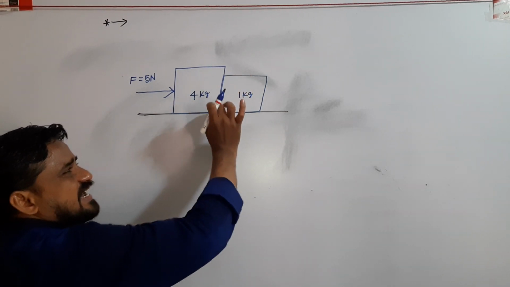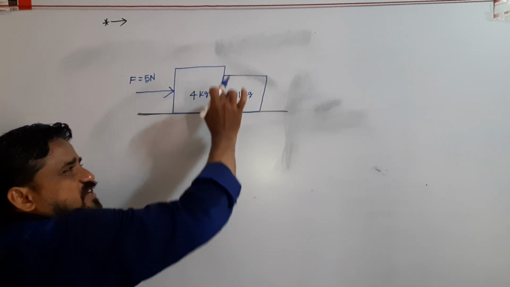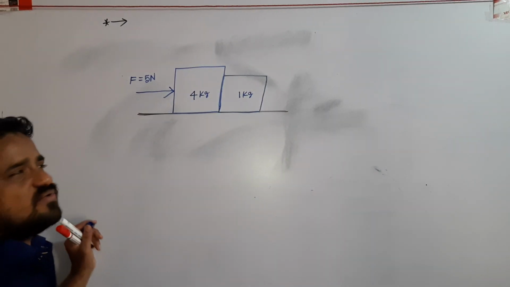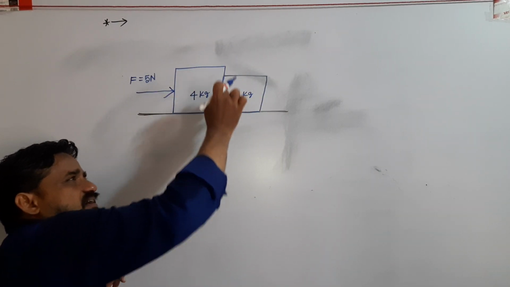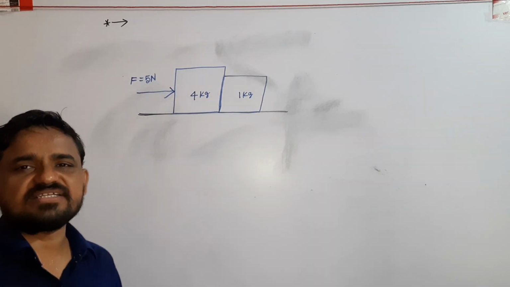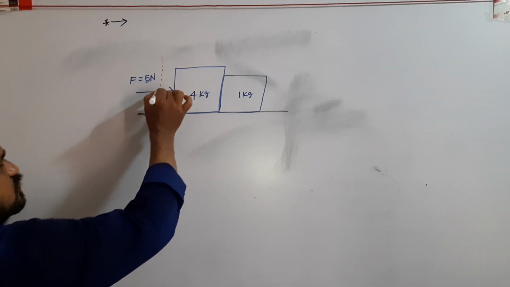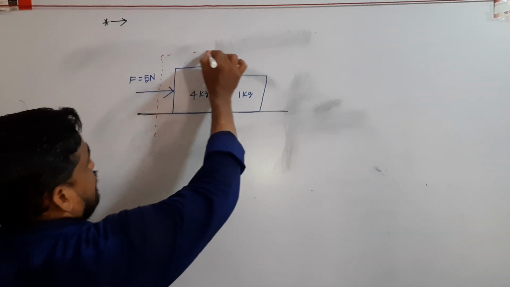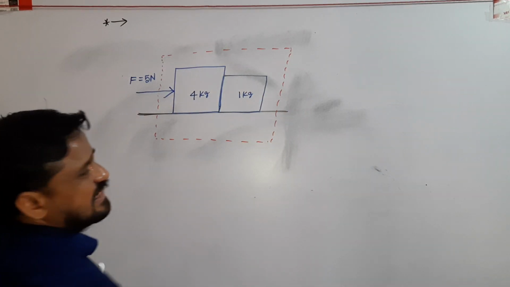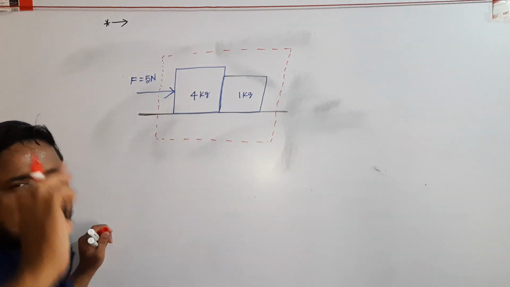Here the bodies are in contact at this surface. At the contact surface of the two bodies, what normal forces are acting? For solving this type of problem, I consider these two bodies in contact as a system, a single body.